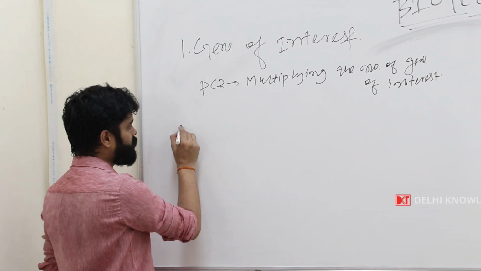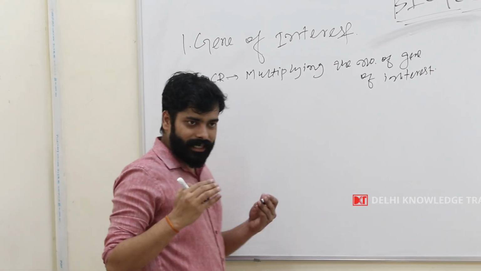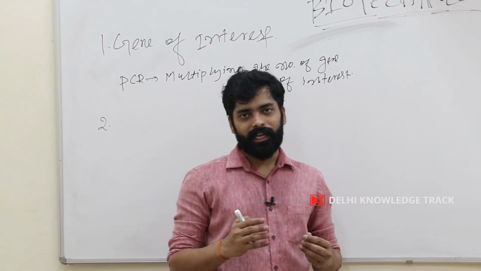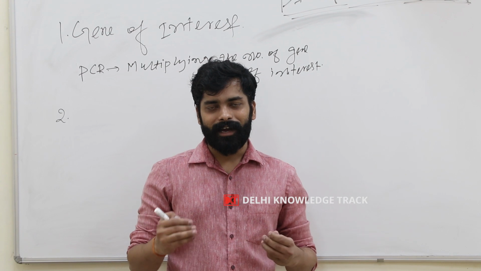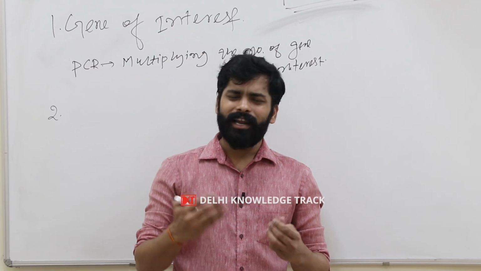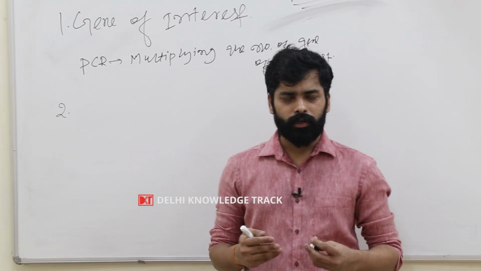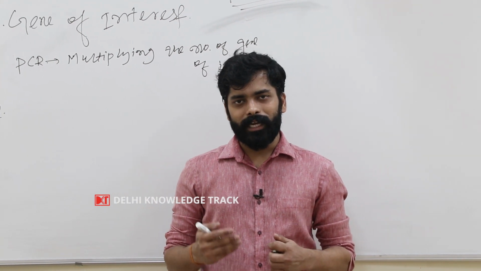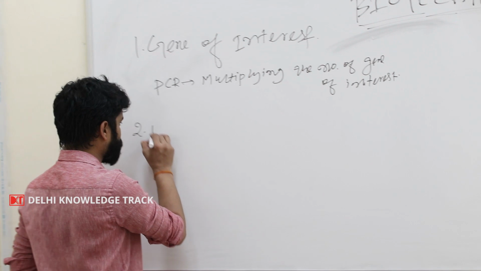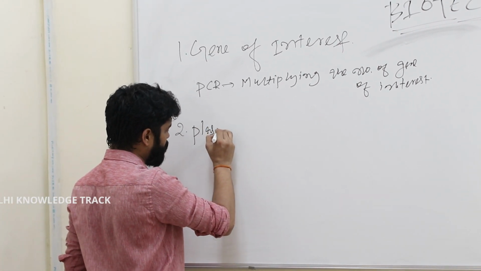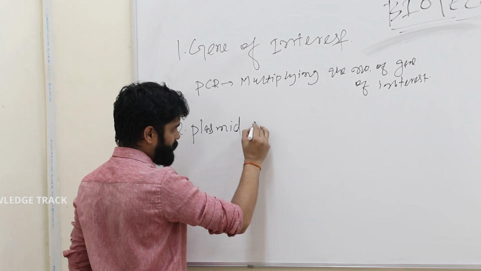And second, as we have discussed, we can't send an independent piece of DNA molecule from outside into any living organism, so we need a carrier DNA molecule. This carrier DNA molecule is called a plasmid vector, and this plasmid vector has been isolated from bacteria.